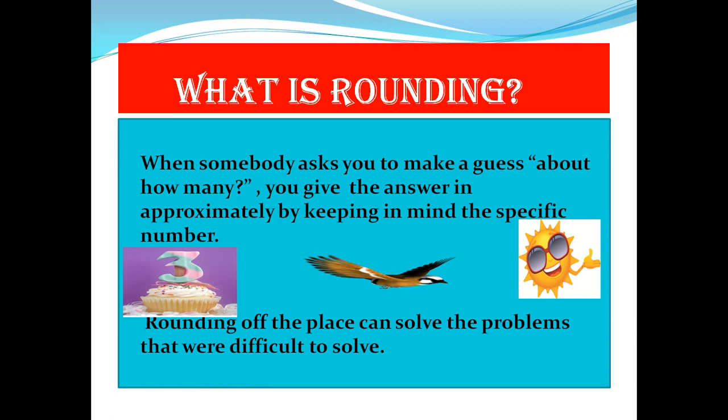If the science teacher asks you how far the Sun is from Earth, you will not be able to give the exact figures like 150.97 million kilometers. You will make a guess and be closer to the number, but you will be giving the approximate distance. Rounding off can solve problems that were very difficult to solve.